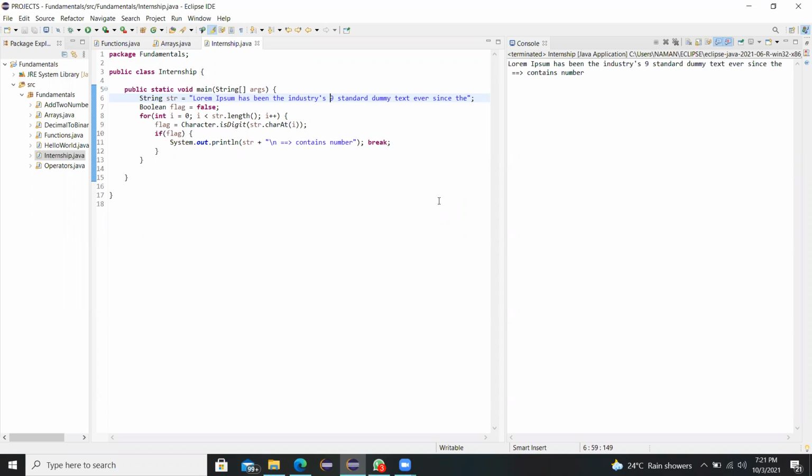It shows which character is present at index i, like in an array. So it will check from LOREM, even including spaces. In case it finds a digit anywhere, it will print that. So I hope it is clear to you. Like this, run all the programs that I share with you.